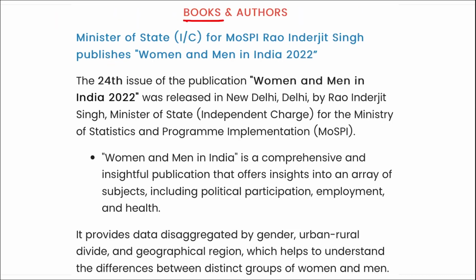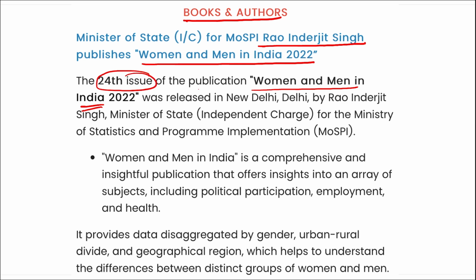Next is related to books and authors. Remember Minister of State Rao Inderjit Singh. I repeat, Minister of State Rao Inderjit Singh, that is the Minister of State having independent charge. Rao Inderjit Singh has published a book, Women and Men in India 2022. The 24th issue of this publication was recently released in New Delhi by Rao Inderjit Singh.